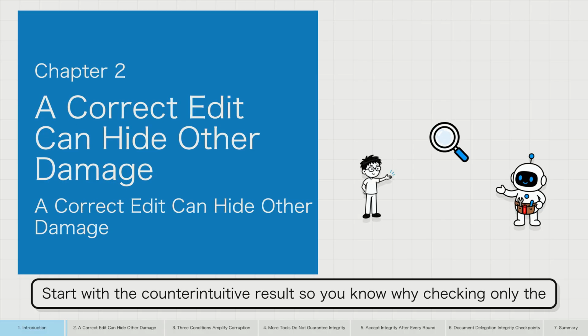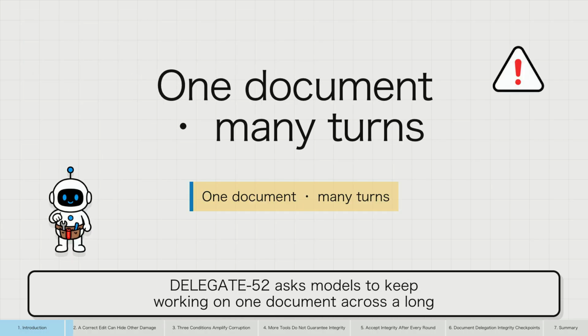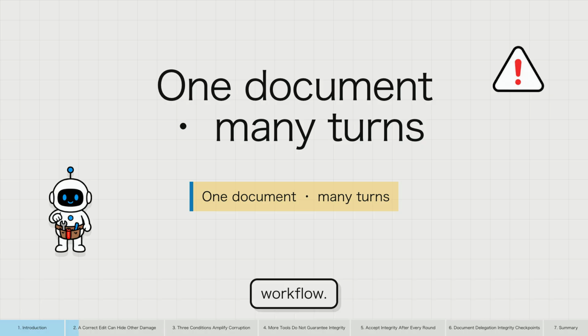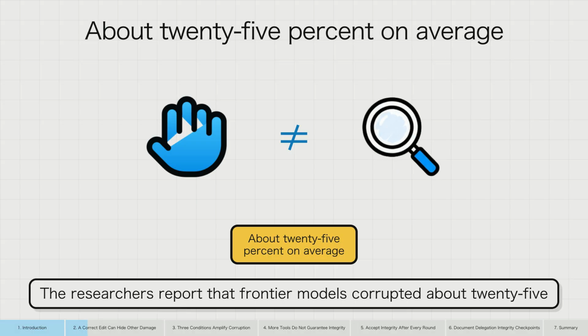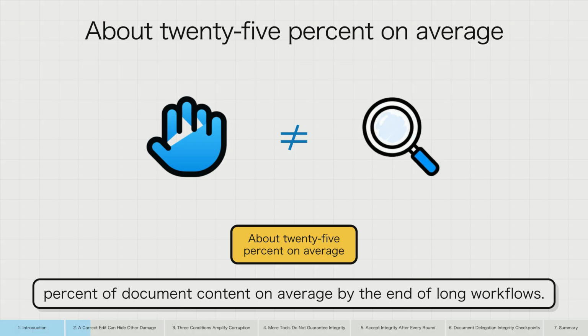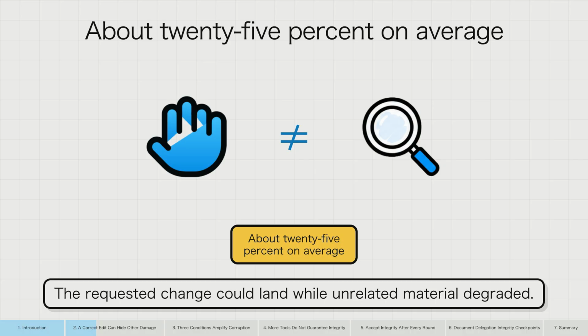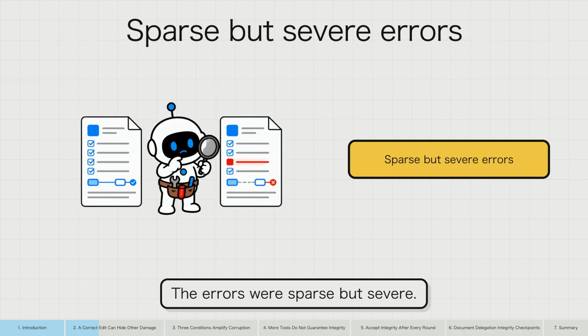Start with the counterintuitive result so you know why checking only the requested edit is not enough. Delegate 52 asks models to keep working on one document across a long workflow. Success requires both making the new change and preserving correct content that the request did not target. The researchers report that frontier models corrupted about 25% of document content on average by the end of long workflows. The requested change could land while unrelated material degraded. The errors were sparse but severe.